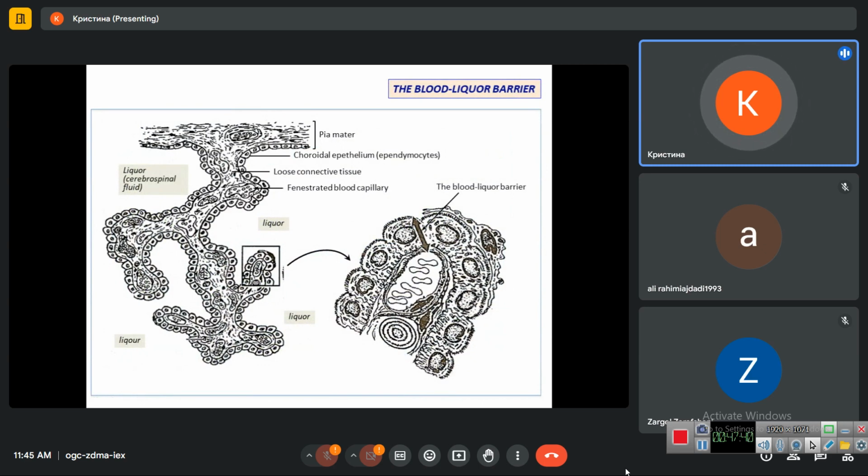The choroid ependymocytes are seen in this picture of blood liquor barrier, which is the barrier between the blood in blood capillaries and liquor or cerebrospinal fluid. This barrier is where the choroid plexus is located, so this is the cross-section of choroid plexus. It contains loops of blood capillaries surrounded with loose connective tissue and covered with one layer of choroidal ependymal cells. So here you can see these cuboidal choroid ependymal cells through which blood plasma is filtrated to become the cerebrospinal fluid.